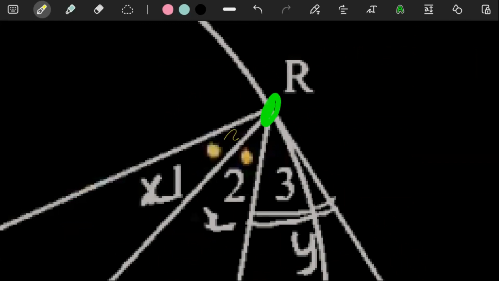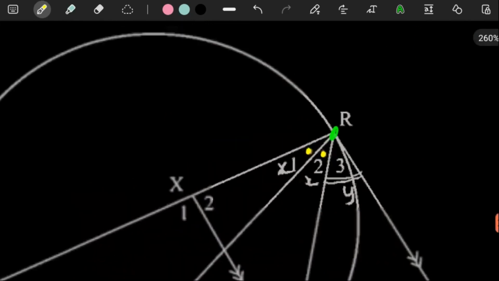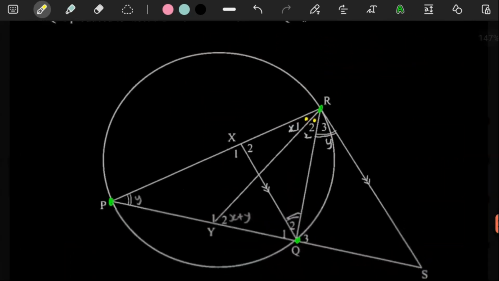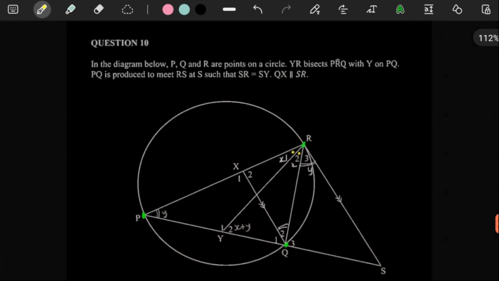But anyways, let's just highlight these dots. This dot is equal to this dot. And then they told us that YR bisects PRQ, with Y on PQ. PQ is produced to meet RS at S such that SR is equal to SY.